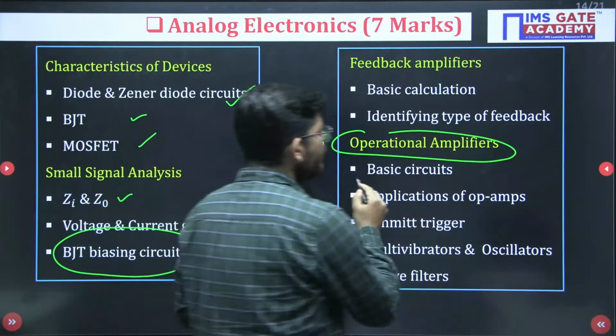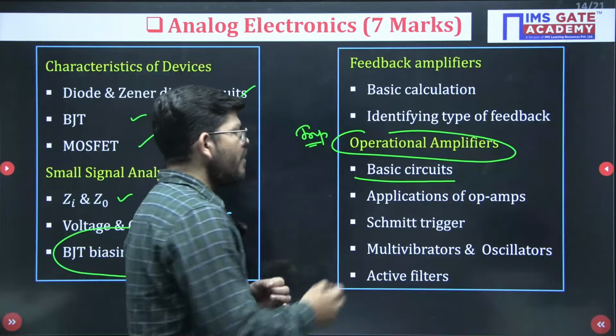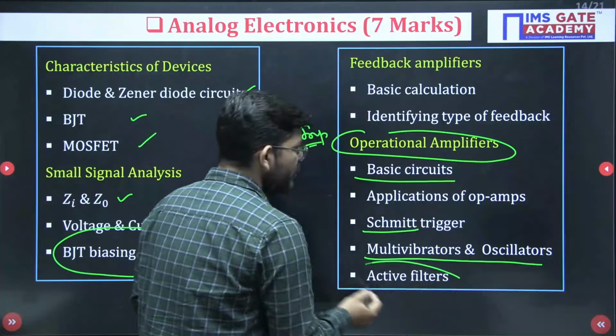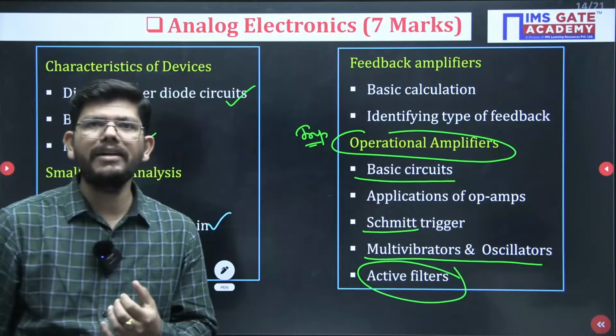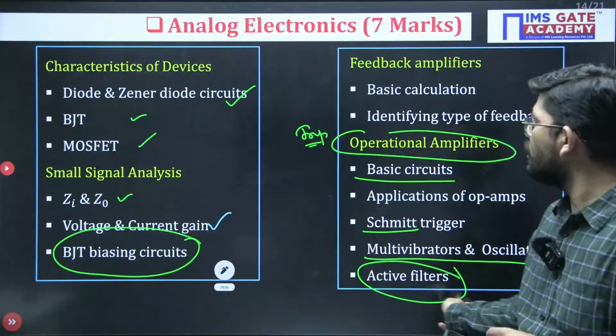Important topics are, you can prepare all the basic circuits, how to apply KCL and KVL, and then application of op-amps like Schmitt trigger, multi-vibrator and oscillator, and most important is the active filter, identifying the filters. So this is what is important in analog.